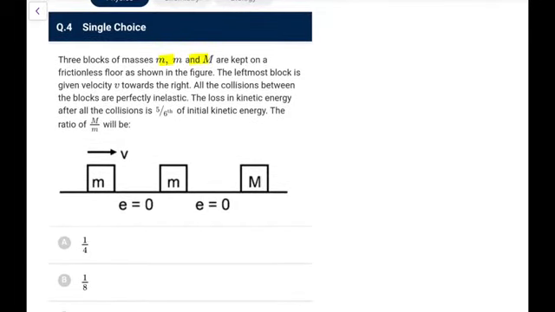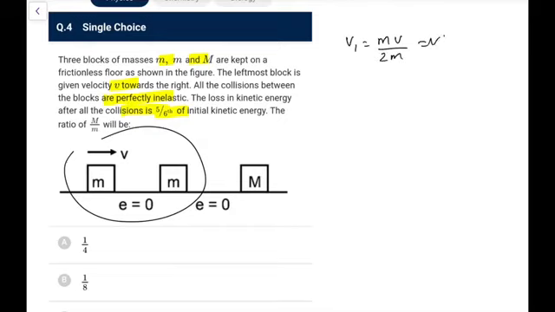Next, 3 blocks of mass capital M are kept on a frictionless floor as shown. The leftmost block is given a speed v towards the right. All the collisions between the blocks are perfectly inelastic. If the loss in kinetic energy after all the collisions is 5/6 of the initial kinetic energy, the ratio of m by M will be. So first of all, when they collide, the velocity v1 I can directly write as mv upon 2m, that is v by 2.